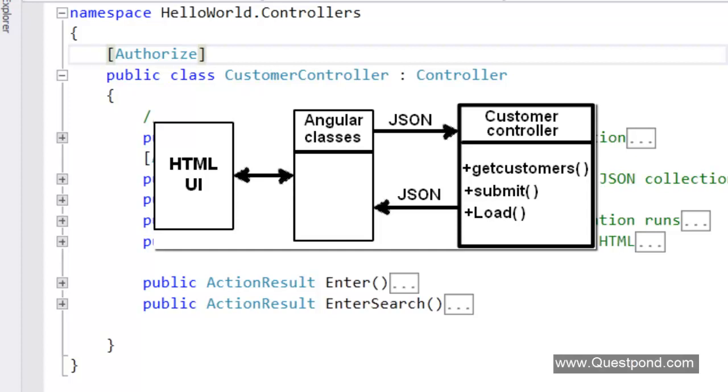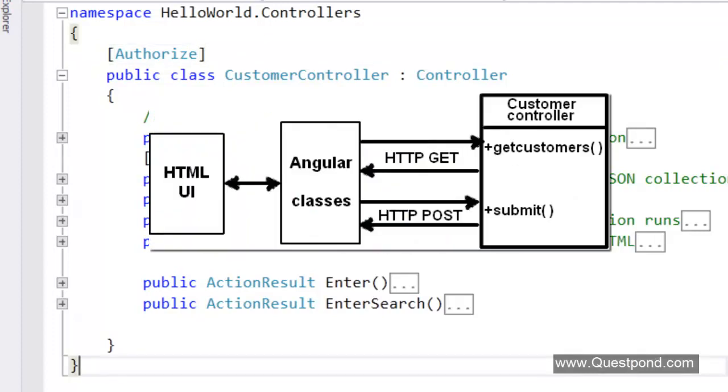Now, if you remember, I had given an unofficial word to this Angular code as Angular classes. So these Angular classes actually take data from these controllers in JSON format, and later this data is attached to the HTML UI. So we have three important components in our current architecture. One is the HTML UI, then we have Angular, and then Angular talking with the controllers in the JSON format.